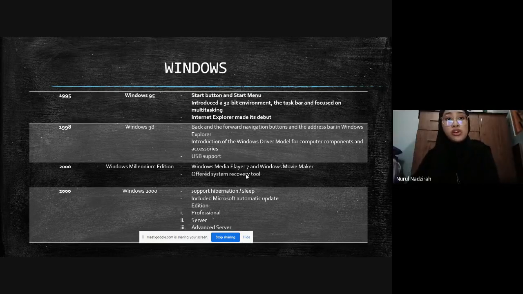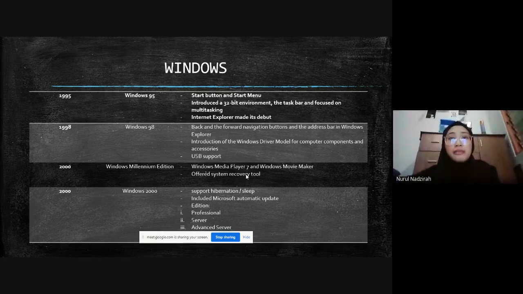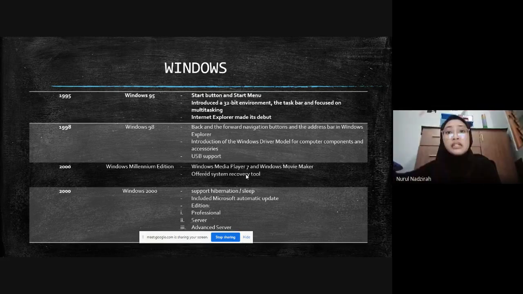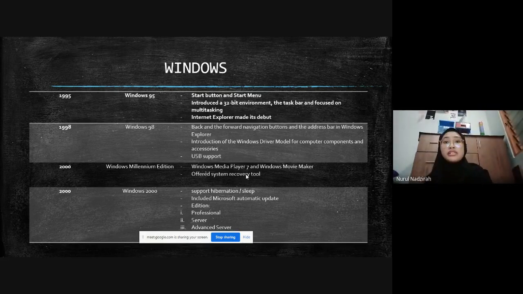Also in 2000, Windows 2000 was released, which supports hibernation or sleep, unlike earlier Windows, which did not support hibernation or sleep. This Windows has 4 versions: Professional, Server, Advanced Server, and Data Center Server.